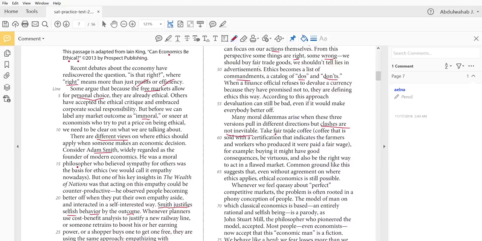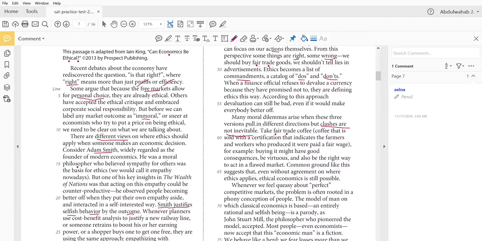Again, they're mentioning fair trade, which was mentioned before. Should we know what fair trade is? As long as the text doesn't tell us what it is, we don't need to worry about it. But let's read. So take fair trade